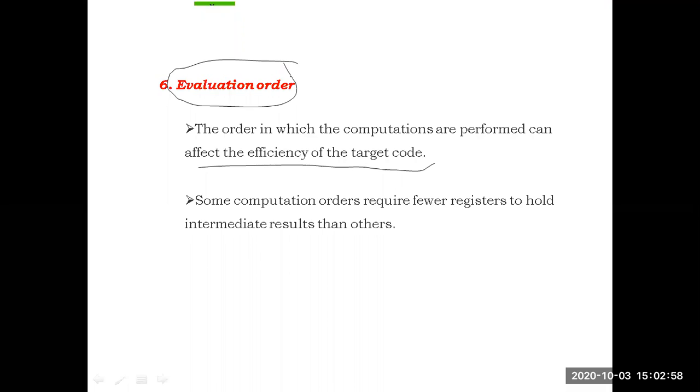The efficiency of the target code also depends on this.